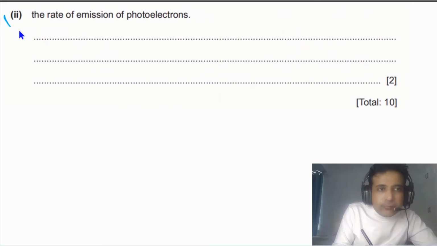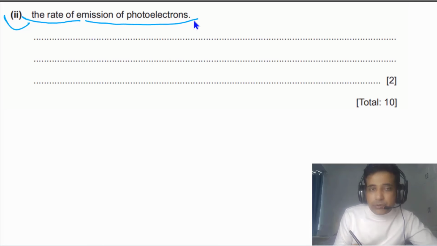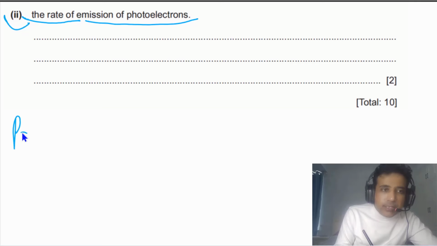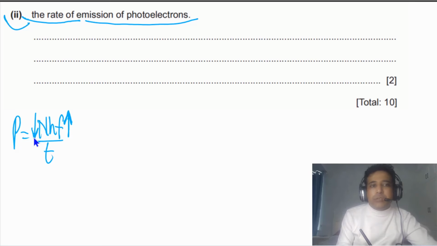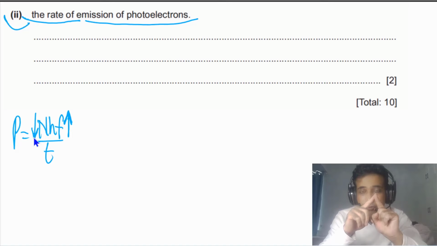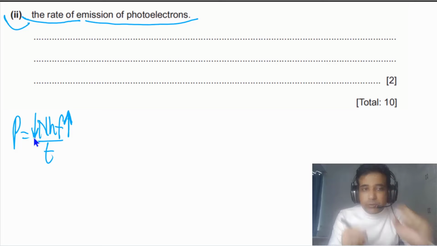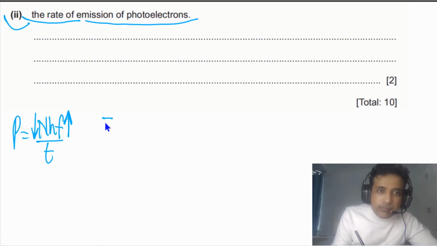For the second part, we need to state and explain the effect on rate of emission of photoelectrons. But in part 1, we have already discussed that power is equal to Nhf divided by time. As the frequency of electromagnetic radiation increases, the number of photons decreases. And the number of photons is linked with the number of photoelectrons. So simply we can say number of photons.